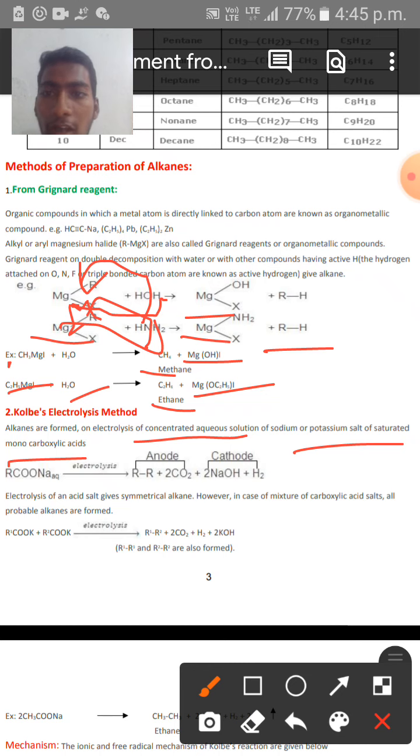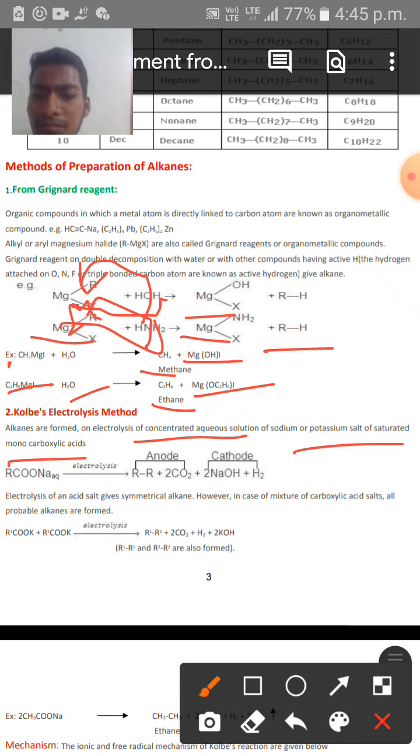Aqueous solution means the solution containing water. Saturated means that between carbon and carbon atoms they possess single bonds. And monocarboxylic acid means they possess a single carboxylic acid functional group. And on electrolysis they give alkanes.